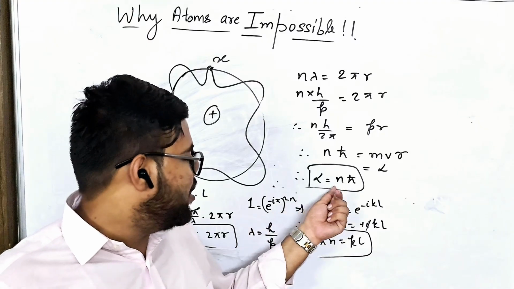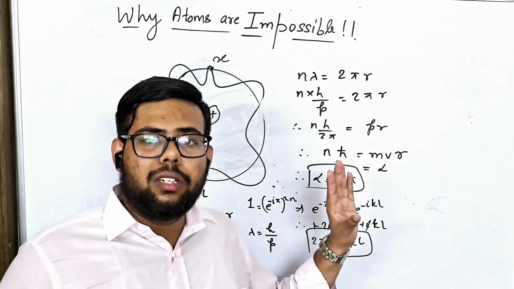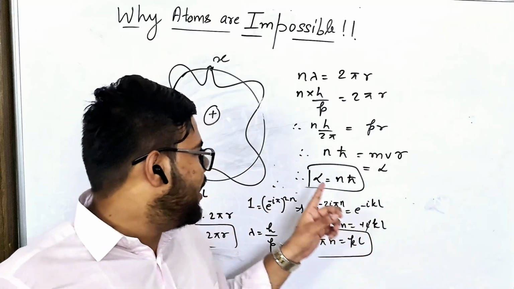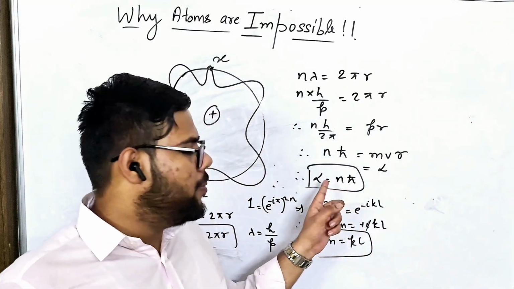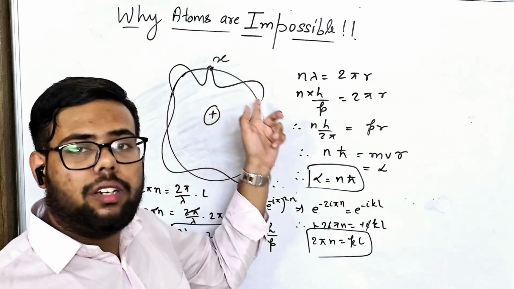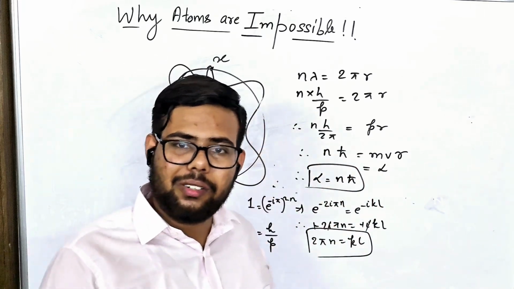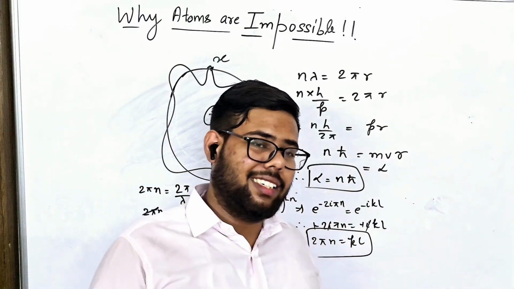For a particular orbit, this angular momentum will always be equal to n times h bar. Suppose I take the orbit number as 2, in that case angular momentum will always be 2 h bar, right? And hence it will keep on revolving, right? Understood? So basically angular momentum is quantized in this case.